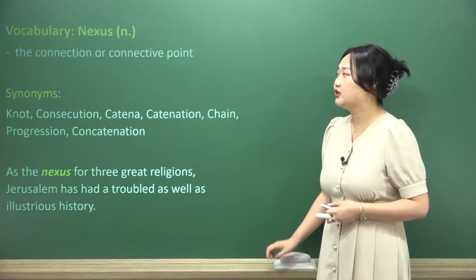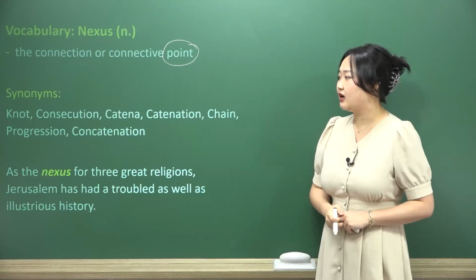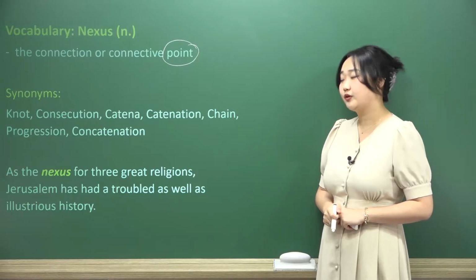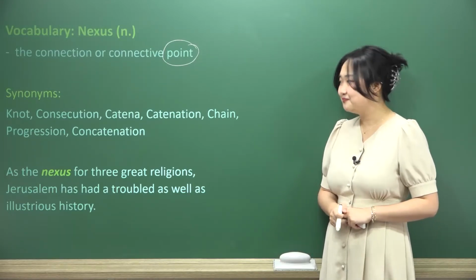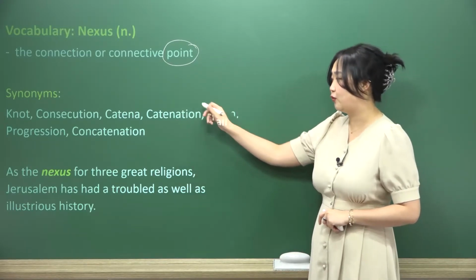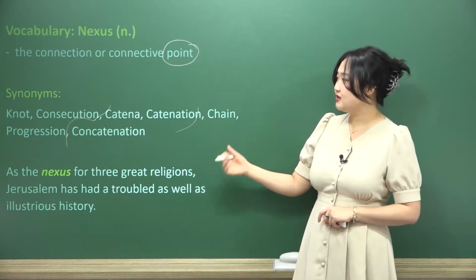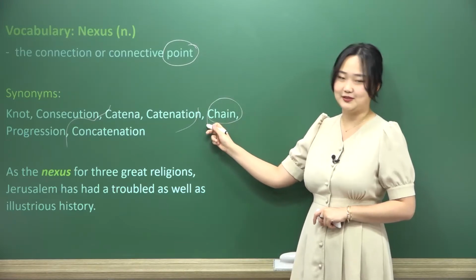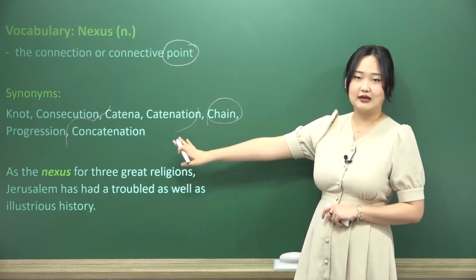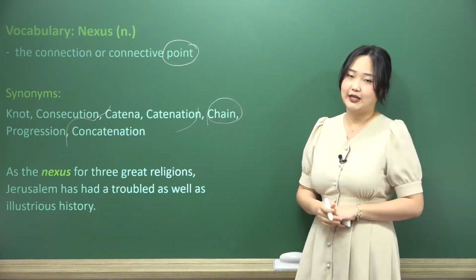Then we have the word nexus. This is a noun. The connection or connective point, we're talking about the moment when they are connected. Synonyms being nodus, consecution, catena, catenation, chain, progression, or concatenation. Now we see the words catena, catenation, and concatenation, these three words right here, as like its own little bundle, interestingly. But I would say that the word chain for some reason would be the best one to use if we're going to be using the word nexus, okay? So we don't really have to use these words. They're kind of confusing. Even I find them confusing. Let's be real, we're not going to use them. Use the word chain instead.